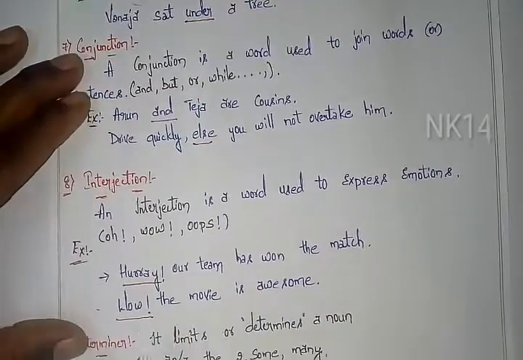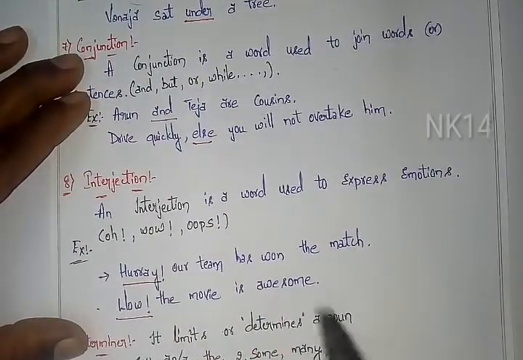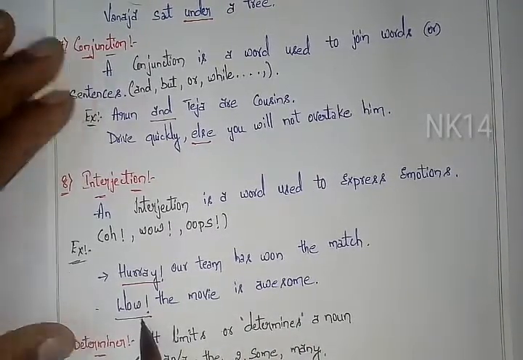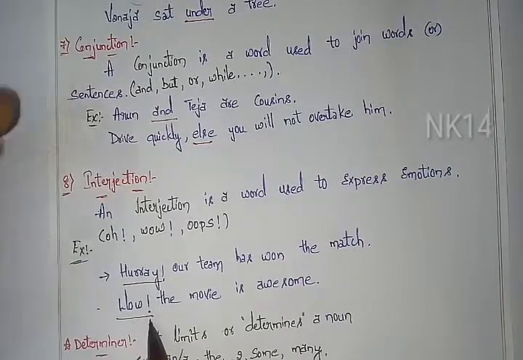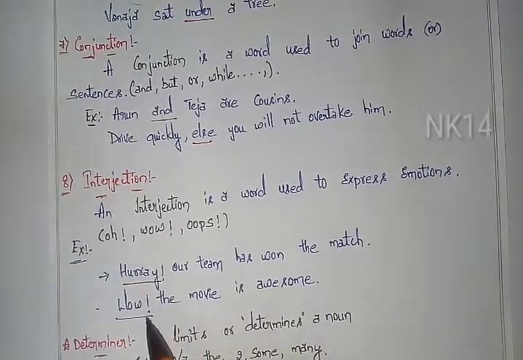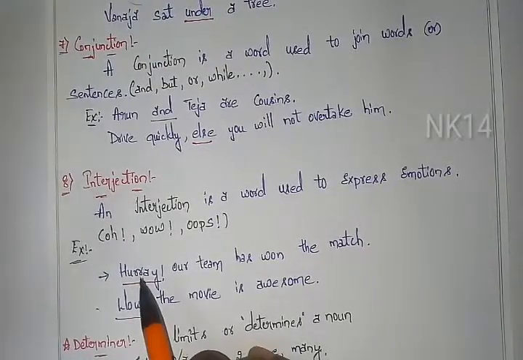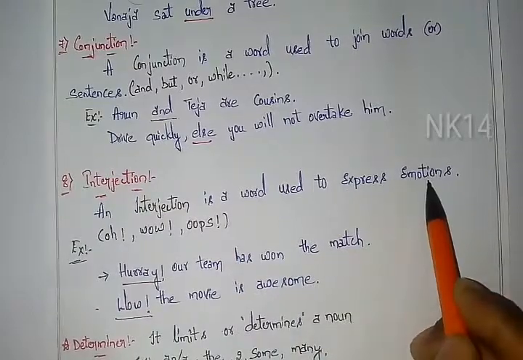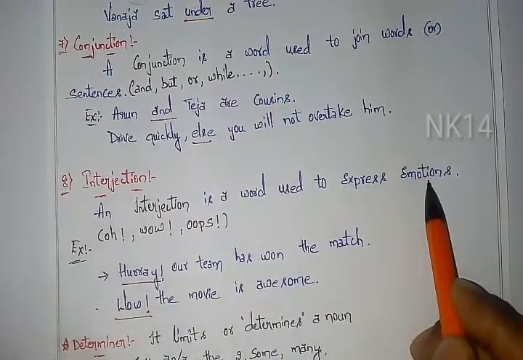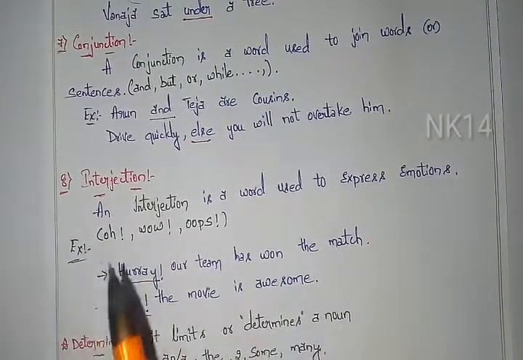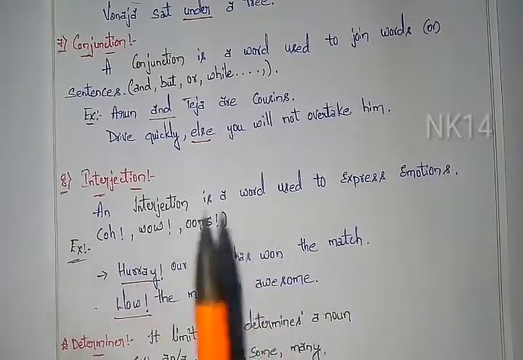Next, one more example. Wow, the movie is awesome. The movie is being described with some emotion, that is wow. Here I have also used an exclamation mark, so by this exclamation mark it is easy to understand it is an interjection. So friends, what is an interjection? An interjection is a word used to express emotions. The emotion may be anything, sad, happy, angry. Whatever emotion you are expressing, an exclamation mark is added for it.